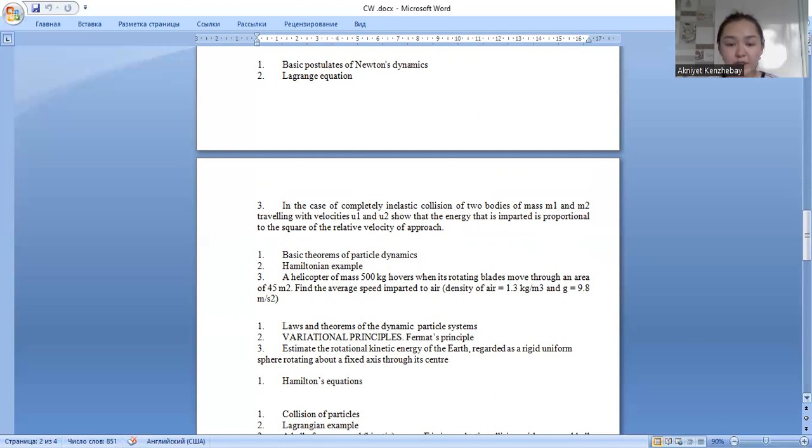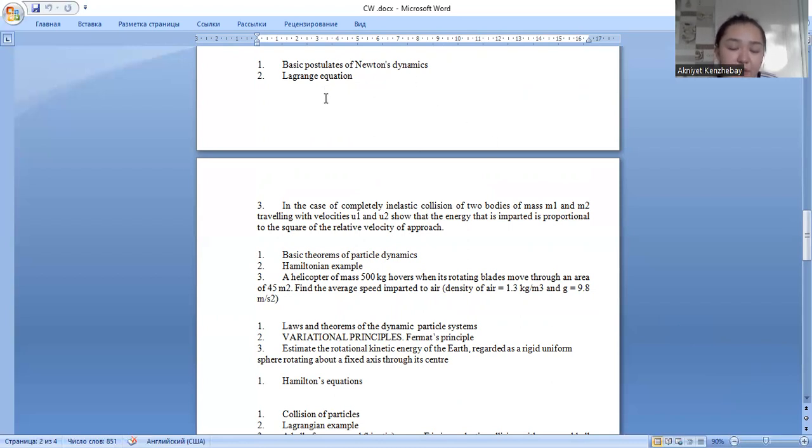And postulate number 2: if a particle of mass m is the subject of interaction with particles m1 and m2, then at each instant t, the rate of change of this particle's momentum relative to an inertial reference frame is equal to this formula.